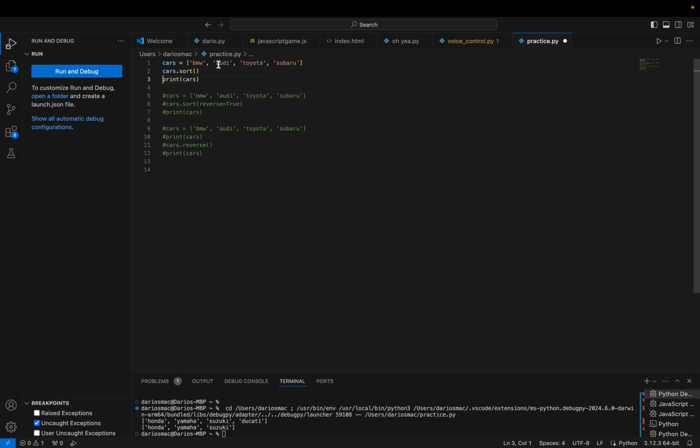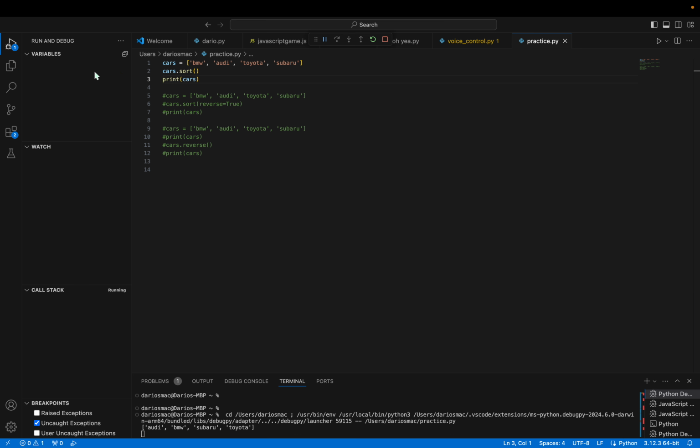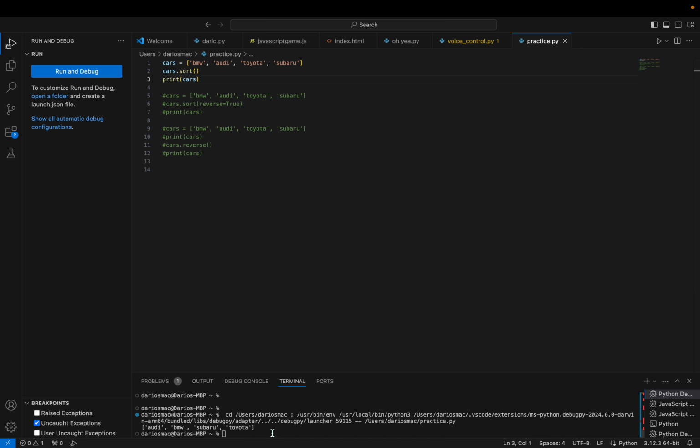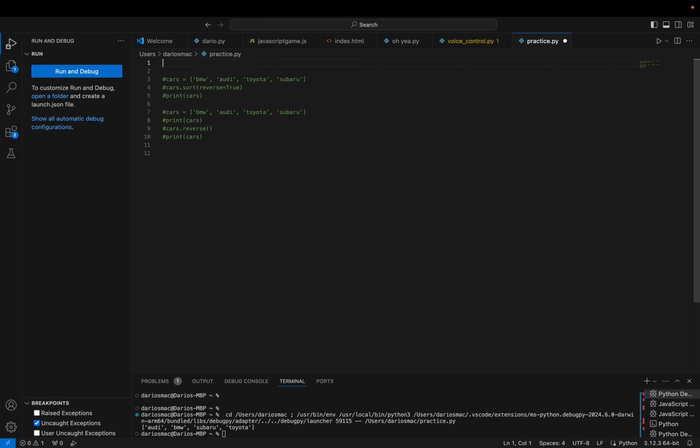So let's just hypothesize that it's going to be Audi, BMW, Subaru, Toyota. Am I right? We're right. Audi, BMW, Subaru, Toyota. Yeah, and that's basically just sorting it by alphabet. So that's nice.